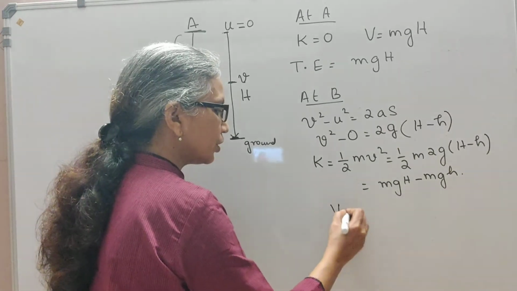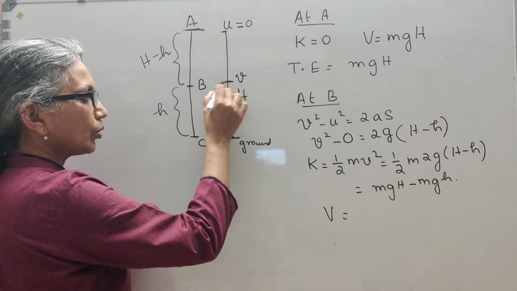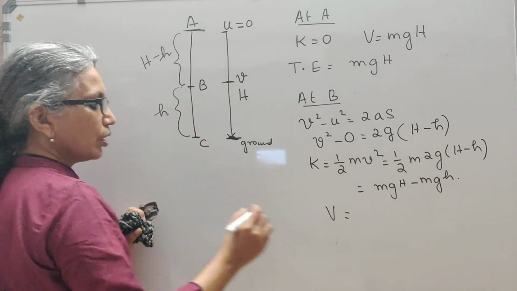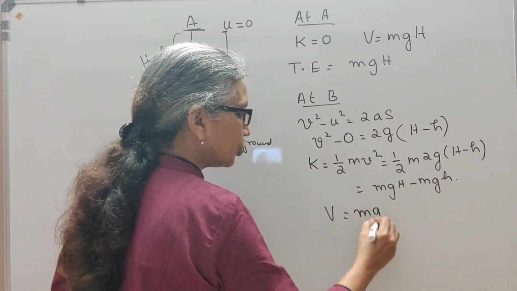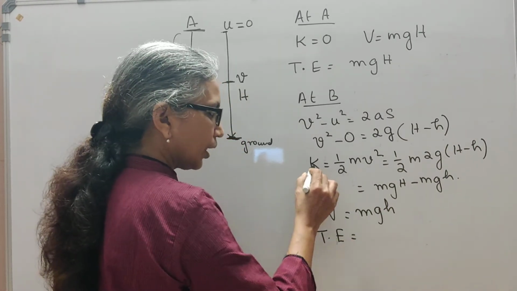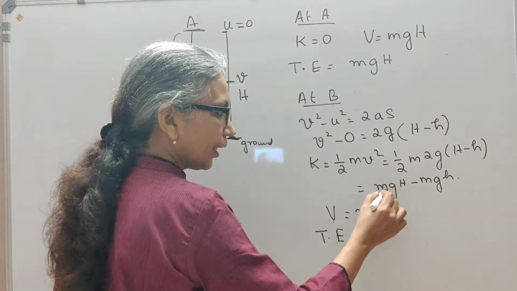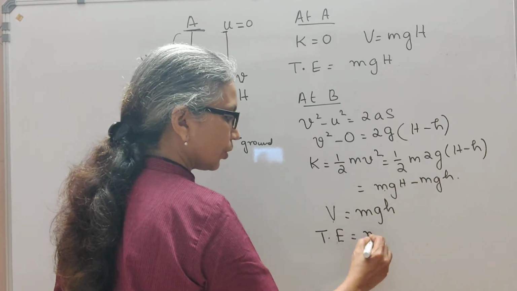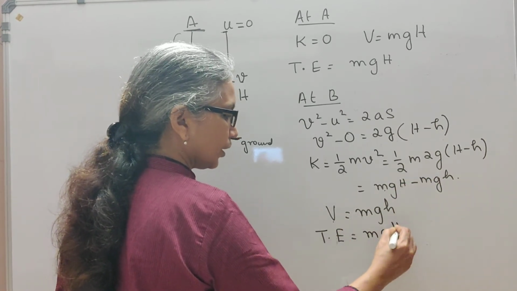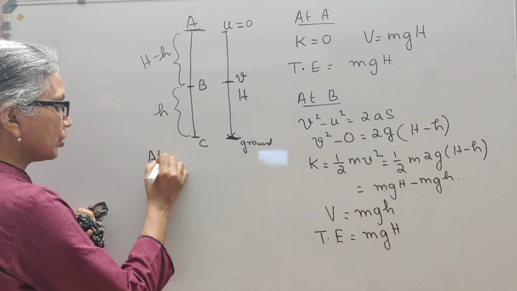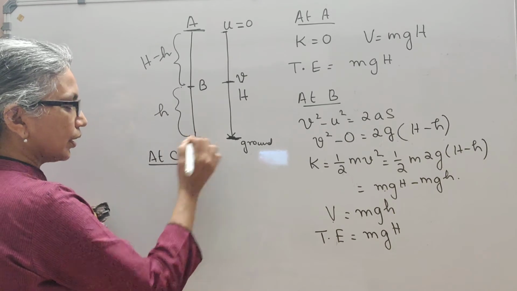Now the potential energy at that height, so the body is now here, from the ground it is at a height small h. So the potential energy will be mgh. Now if you take the total energy of the body, kinetic plus potential, it is mgH minus mgh plus mgh. So you are left with mgH.